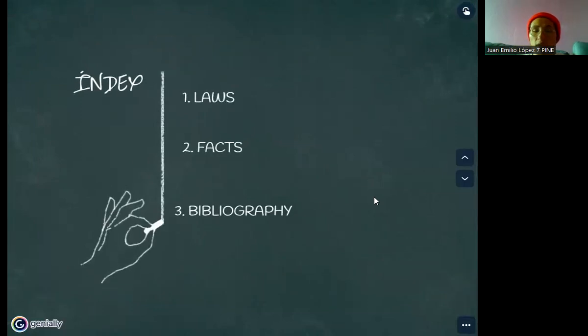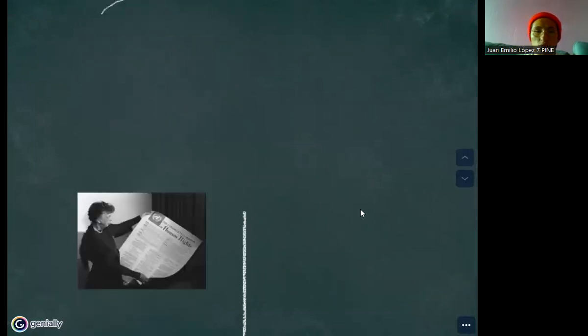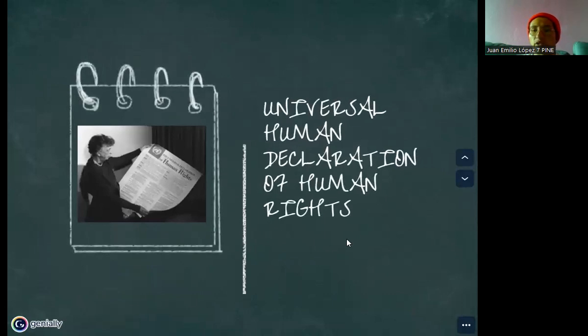With this in mind, it's important to start with the Universal Declaration of Human Rights. Why is it important to keep this declaration in mind? Because it's the root of a lot of rights and laws that will be seen in different papers over the years, especially if we focus on the 2030 agenda.